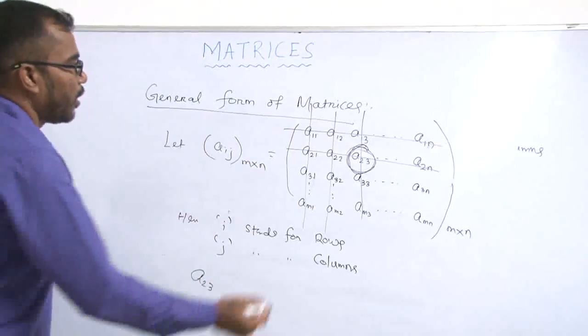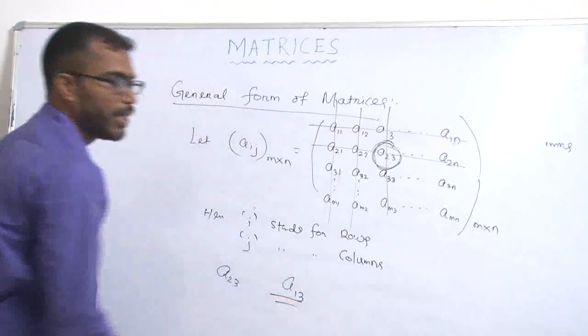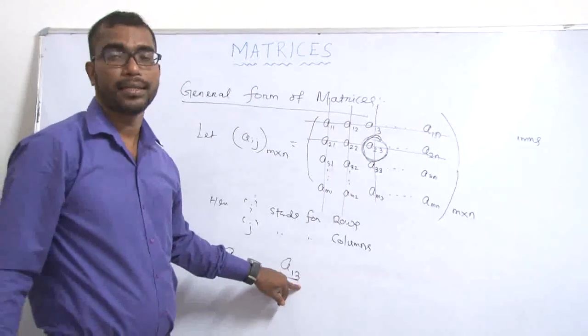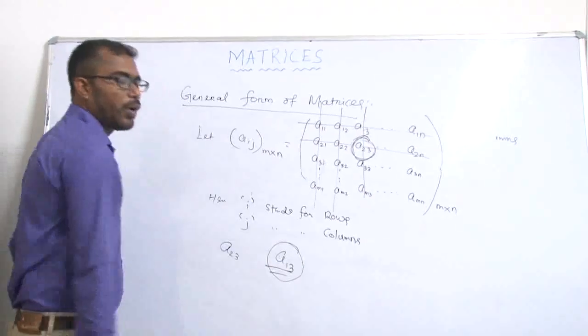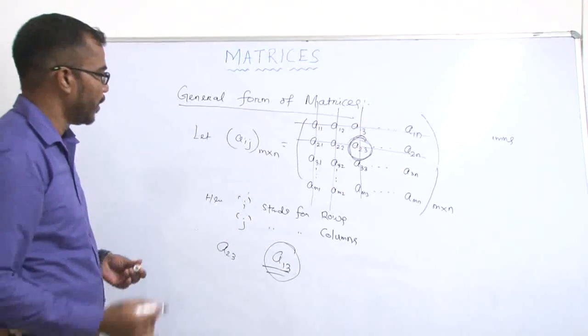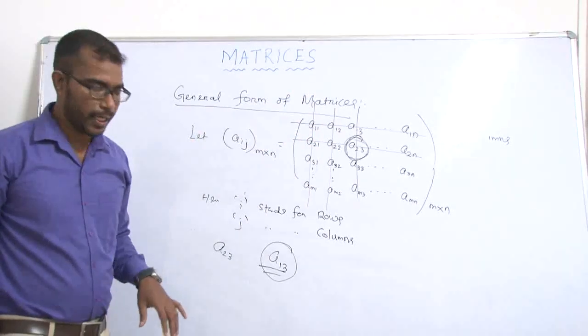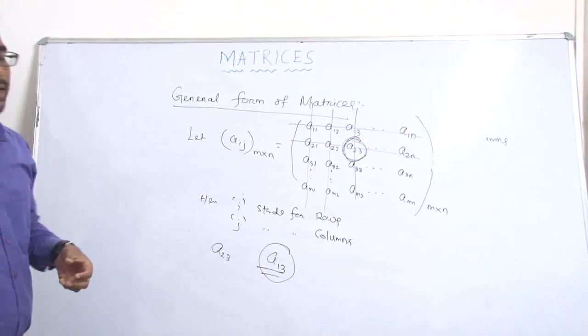Suppose we take another number, suppose A13. A13 means it is the element of the first row and third column. It is the position of the first row and third column element. So these are the positions of the matrix. Now we take some examples to understand clearly.